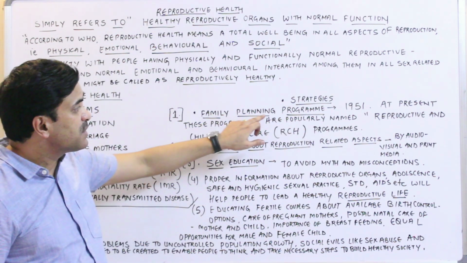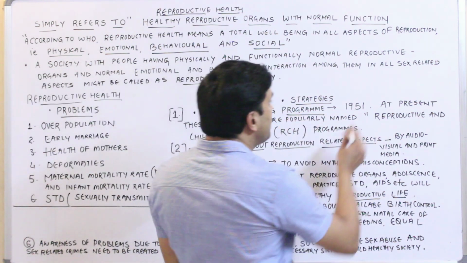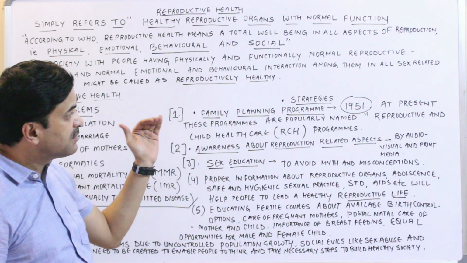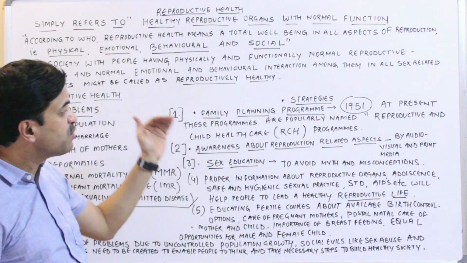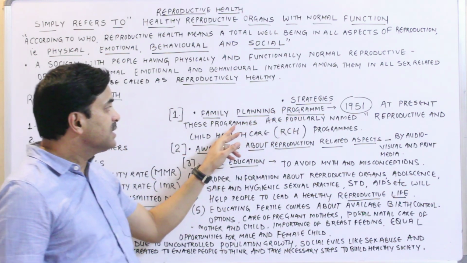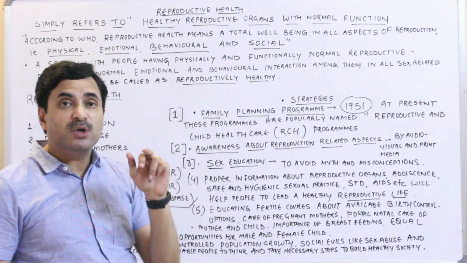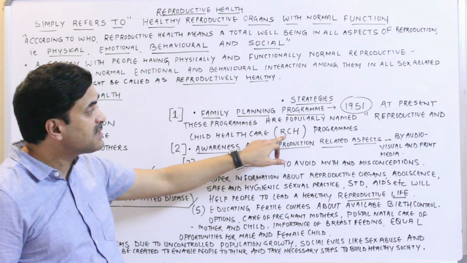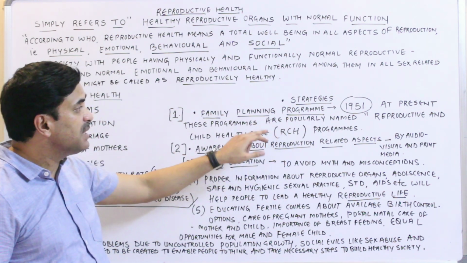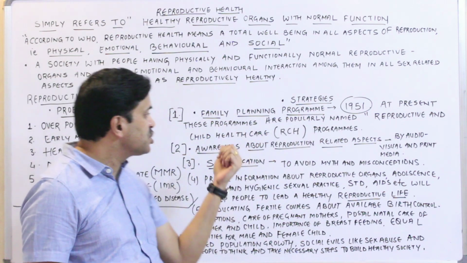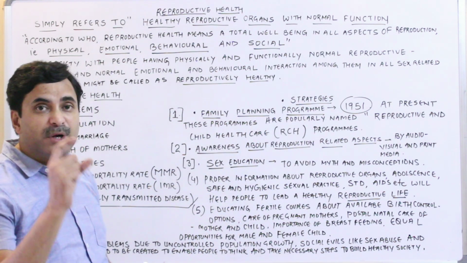Family planning programs were established in the year 1951, and India was the pioneer in establishing these programs, alright, to control the population. At present, these programs are popularly named as RCH. RCH means what it represents: reproductive and child health care programs.